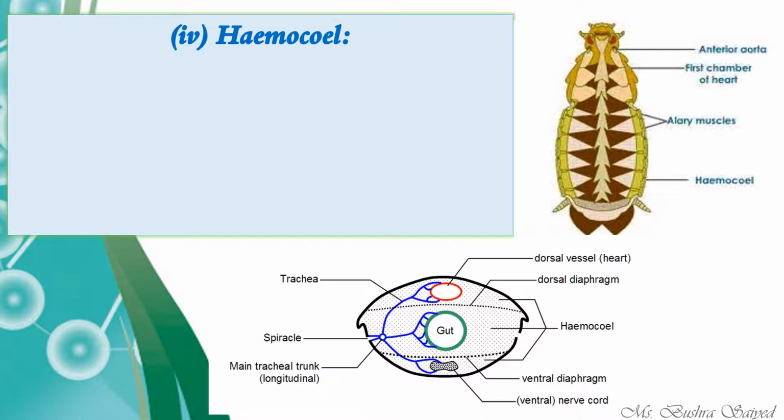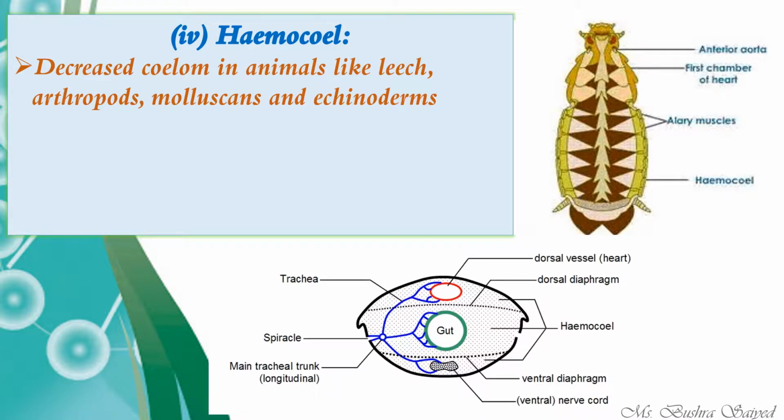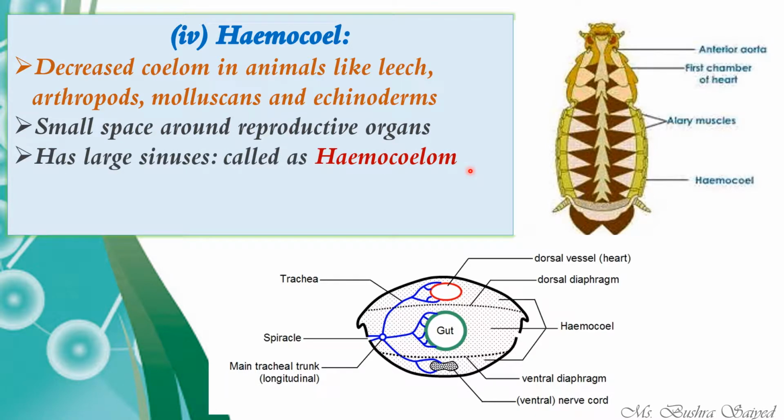The last one is the hemocoel, which is a decreased coelom. It is same as that of the eucoelom. The only difference is that it is a decreased coelom. You will not be able to see a huge body cavity in organisms such as leech, certain arthropods, molluscs, and echinoderms. There will be small space or small pouches you will be able to see around the reproductive organs.